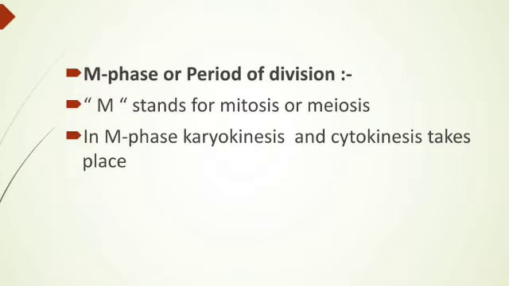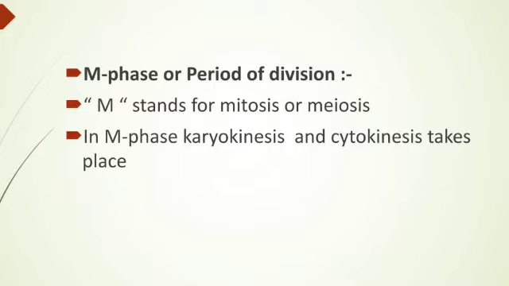In this M phase, the M stands for mitosis or meiosis. In the M phase, karyokinesis and cytokinesis take place. Karyokinesis means the division of nucleus, and cytokinesis means the division of cytoplasm. We will see that in detail.